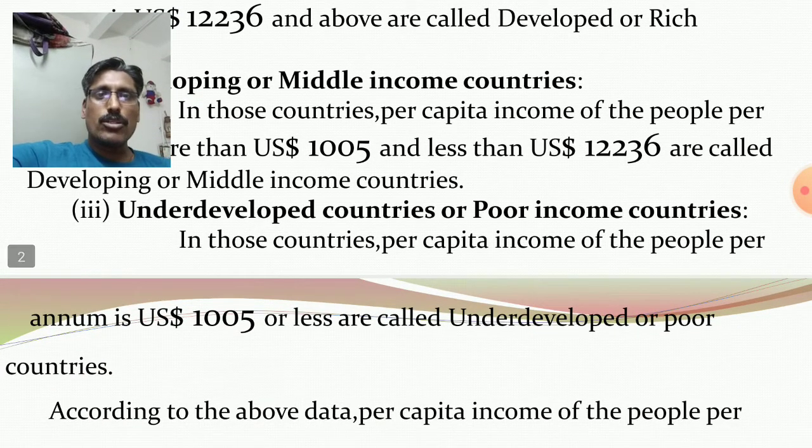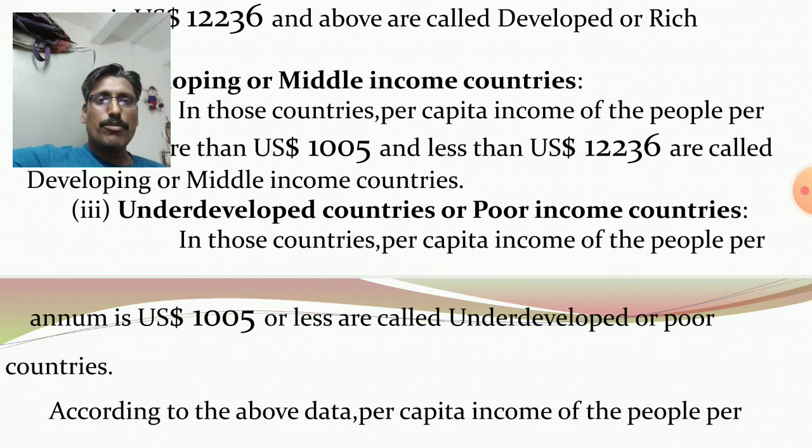And third group, underdeveloped countries or poor income countries. In those countries, per capita income of the people per annum is equal to $1,005 or less than that.